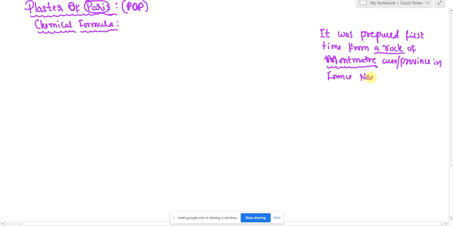So plaster of Paris. What is its chemical formula? The chemical formula of plaster of Paris is CaSO4 dot half H2O. It is also called hemihydrate, calcium sulfate hemihydrate. Now I am going to write the chemical name. What is the chemical name of plaster of Paris?